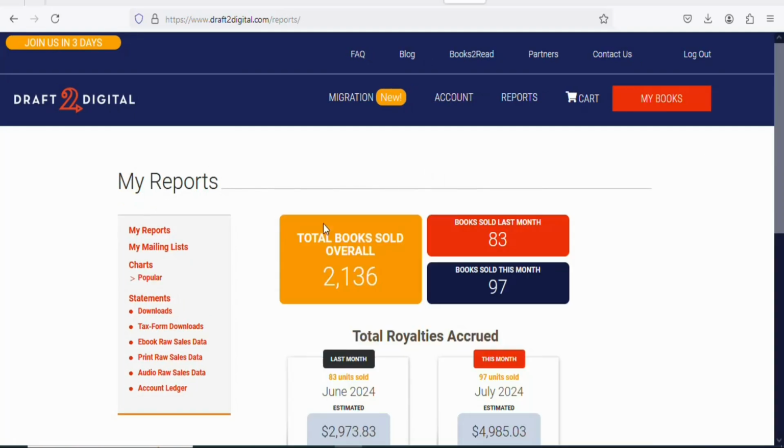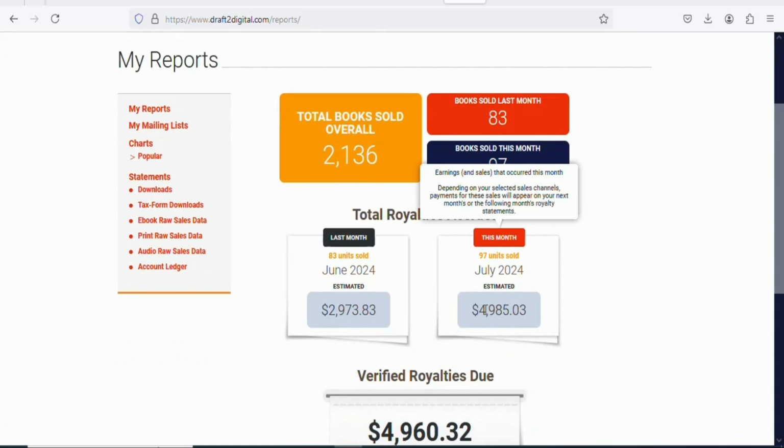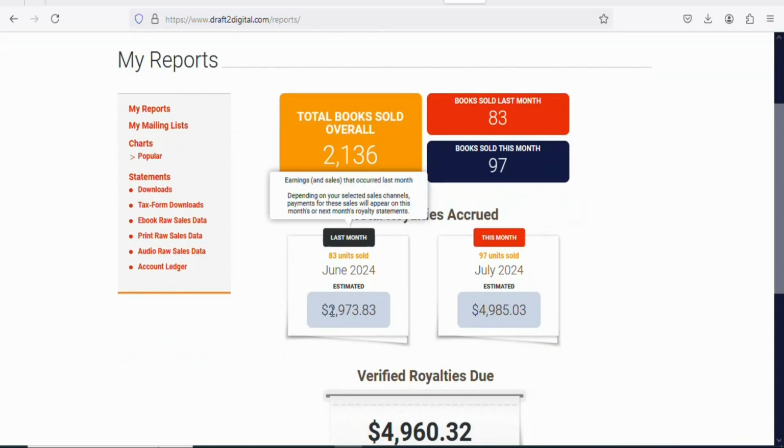As you can see, this is my report. You can see the number of sales that I've gotten on this website. You can see last month, this is the number of sales that I've gotten. You can see this month so far, this is the amount of sales that I've been able to get. When I scroll down, you can see this is the amount that I've earned. You can see last month, this is the amount that I've earned.